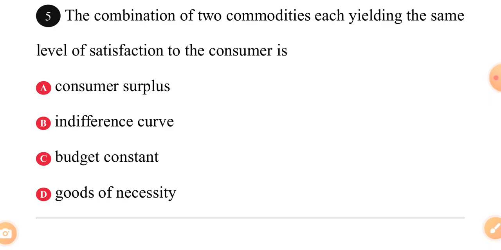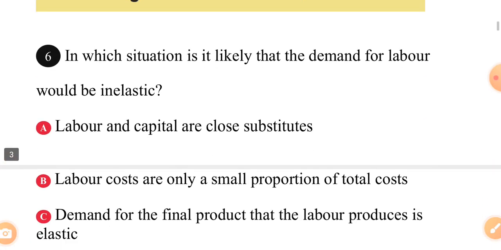The combination of two commodities, each yielding the same level of satisfaction to the consumer, is called indifference curve, because both of them are yielding the same. There is no difference between the satisfaction this one is yielding and the satisfaction the other one is yielding. Okay? Now we move on.